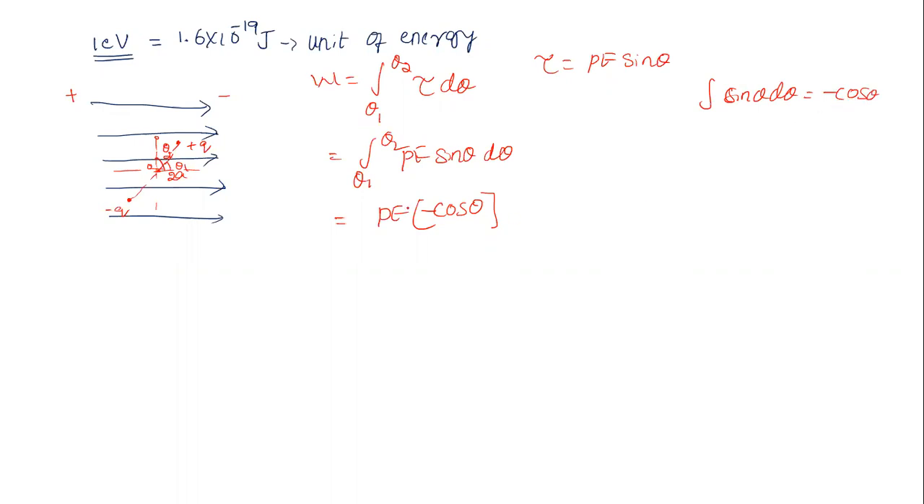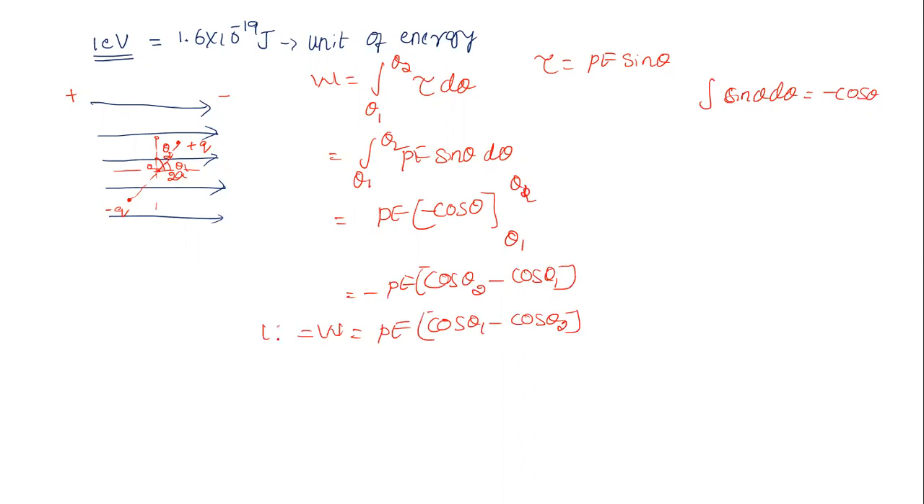This we derived in the regular classes. From where to where? Theta 1 to theta 2. Now it will become minus PE (cos theta 2 minus cos theta 1). We took this negative sign outside. So by inserting the upper limit minus lower limit, now we put the negative sign inside, it will become just PE (cos theta 1 minus cos theta 2). So this is the amount of work done.